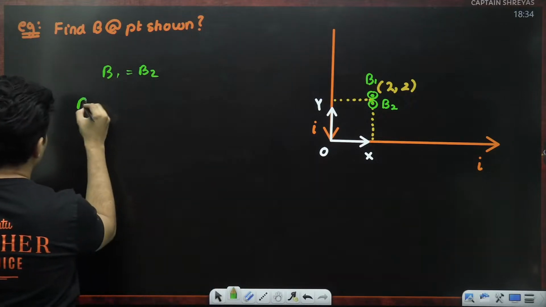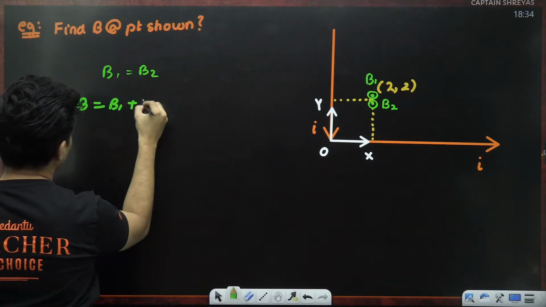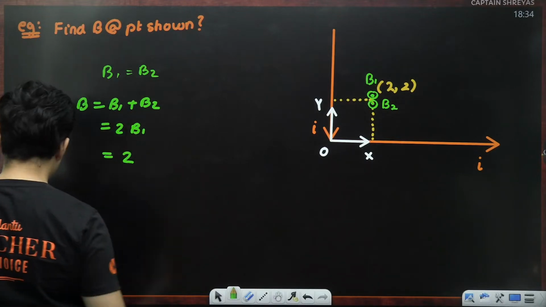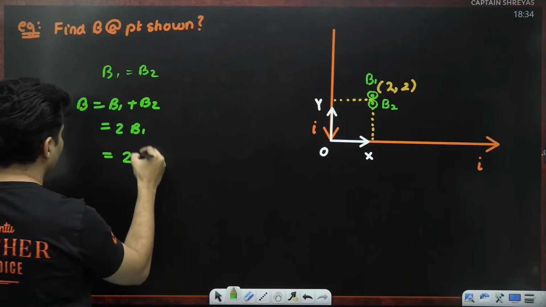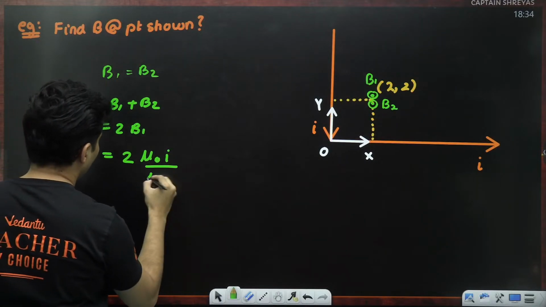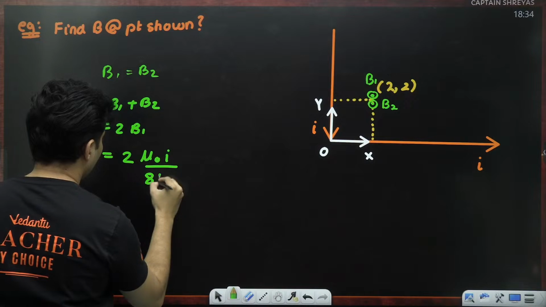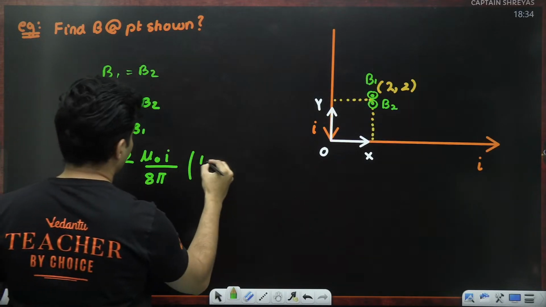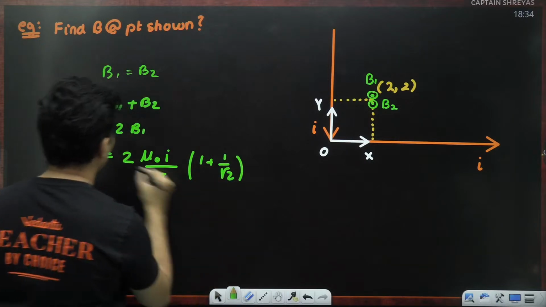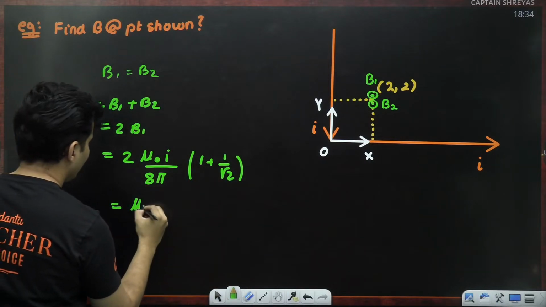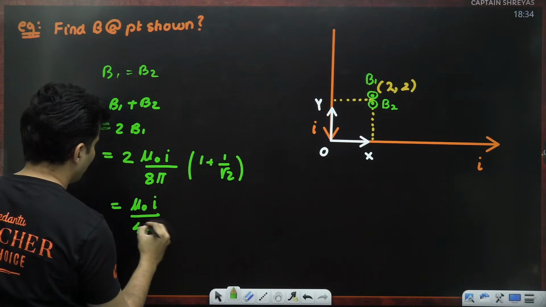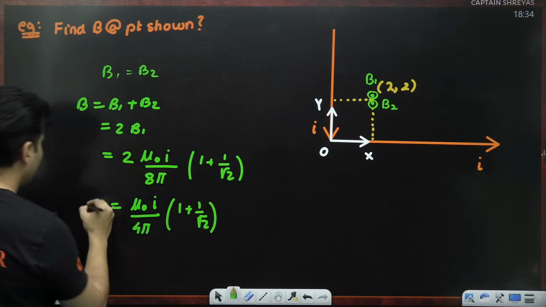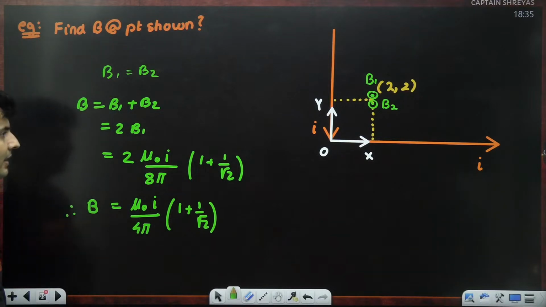Therefore, the net magnetic field, which is B1 plus B2, can I say it is 2 times B1? So it will be 2 times this whole number over here, which is mu naught current divided by, what is it, 8 pi, yes, into 1 plus 1 by root 2. 2 and 8 cancel. So I'll be left with mu naught current divided by 4 pi, and this will be 1 plus 1 by root 2. That is the net magnetic field.